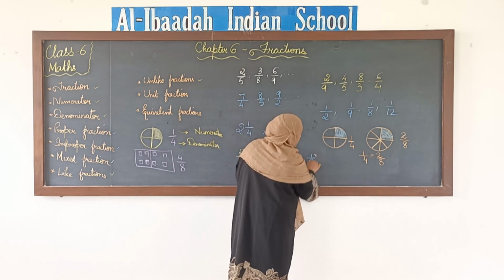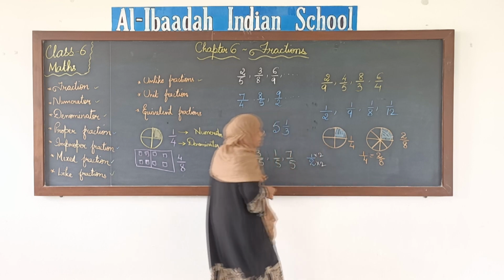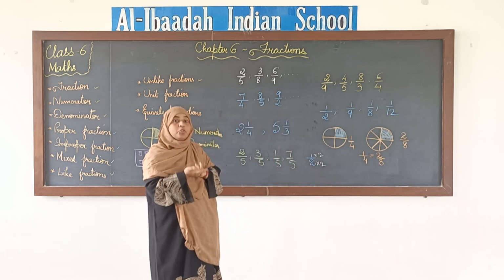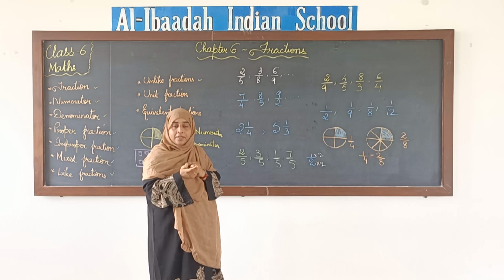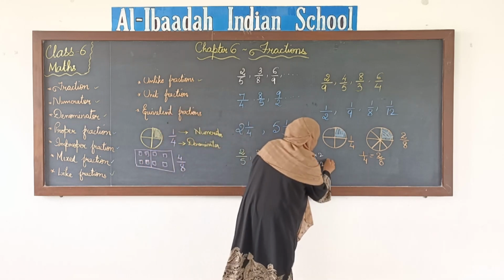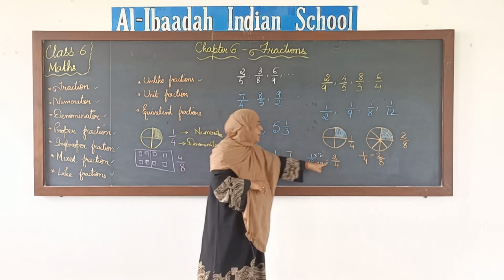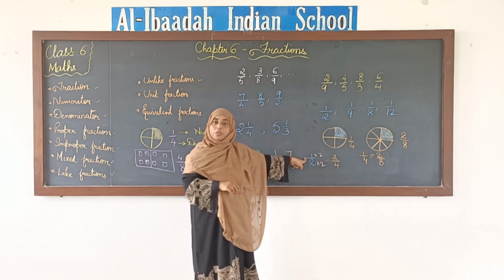Say for example, if I multiply the numerator with 2, I have to multiply the denominator also with 2. I will get a new fraction. When I multiply numerator and denominator with the same number, I will get a new fraction, that is 2 by 4. Now 2 by 4 is equal to 1 by 2.